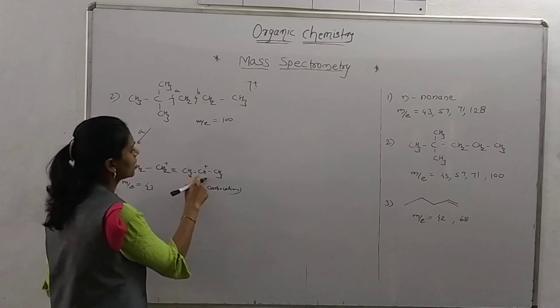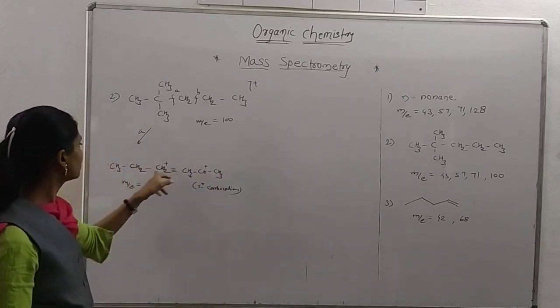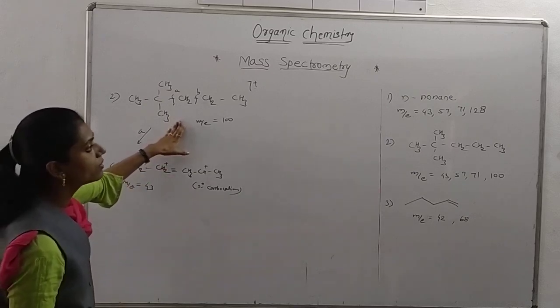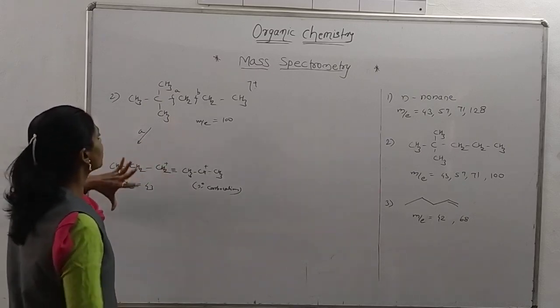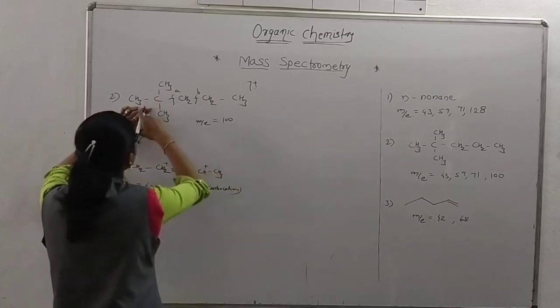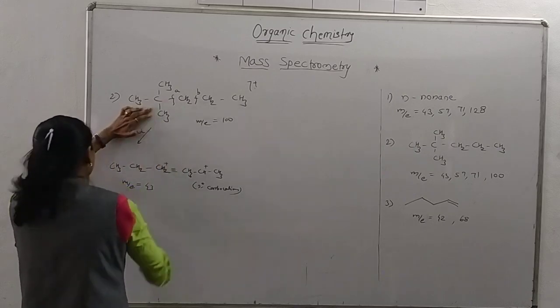Sorry, as one hydrogen is there, so the cation is on this one. Again, we want 57. That means 4 carbon atoms, 48 plus how many? There is 9.